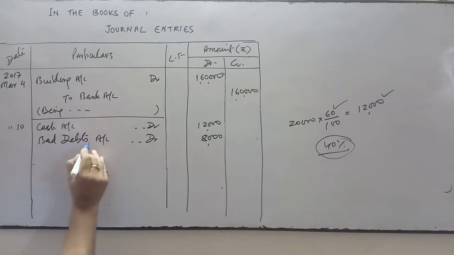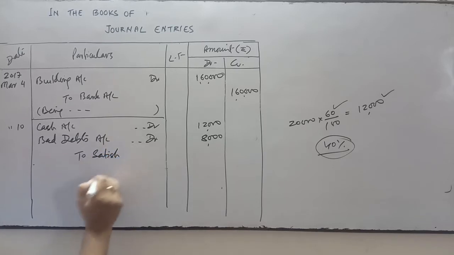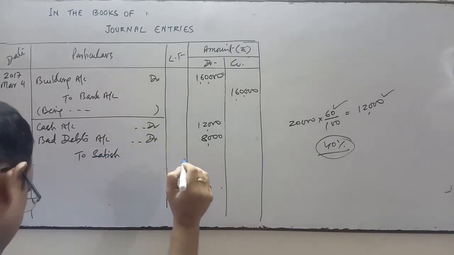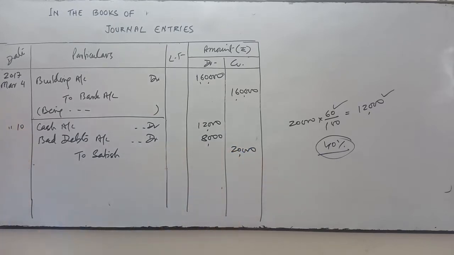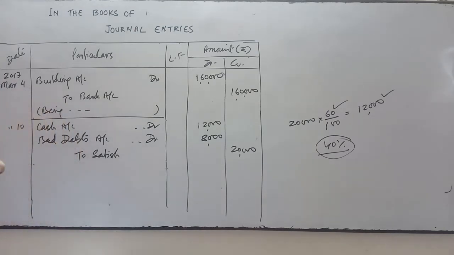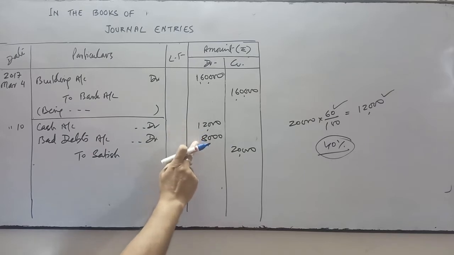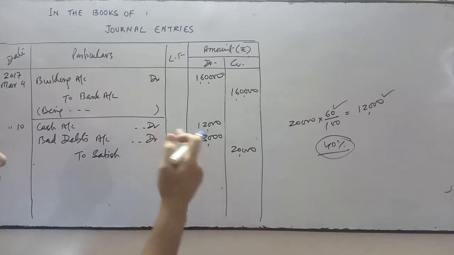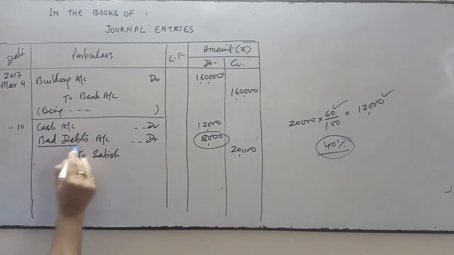It's a loss. All losses will be debited as per the rules of nominal account. And who is the party? Satish. So the Satish account will be credited with 20,000. We were owed 20,000 by Satish, and Satish is declared insolvent. He has given 60% and 40% was not given by him, so this amount will not be recovered. So that amount will be transferred to which account?